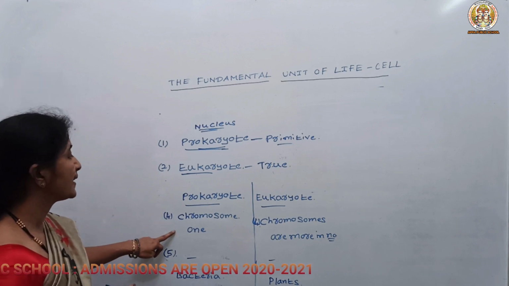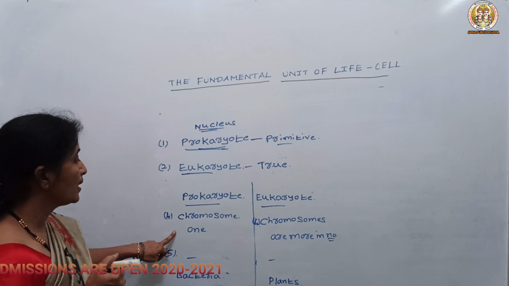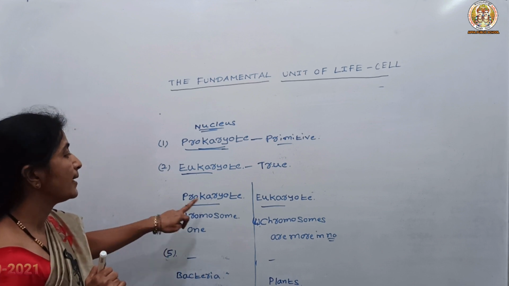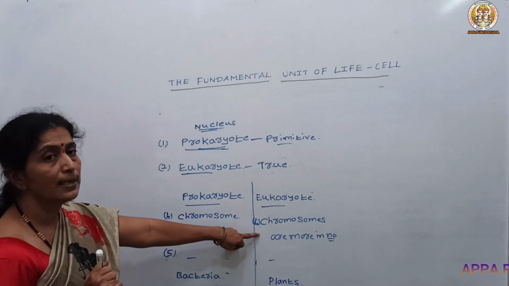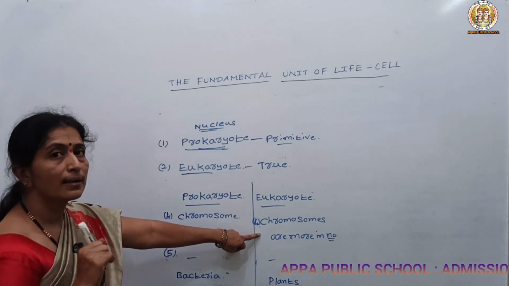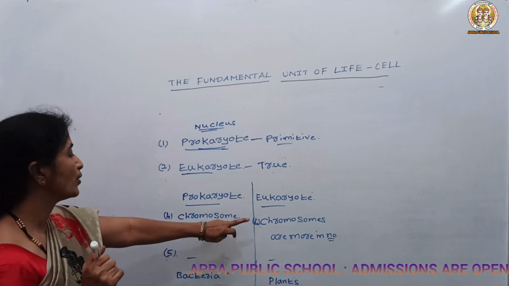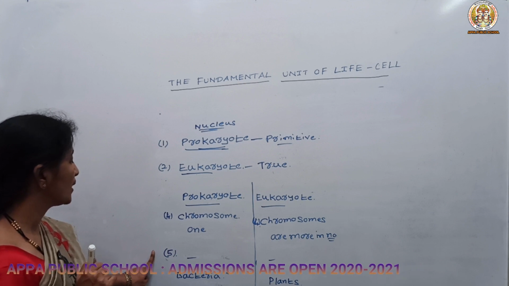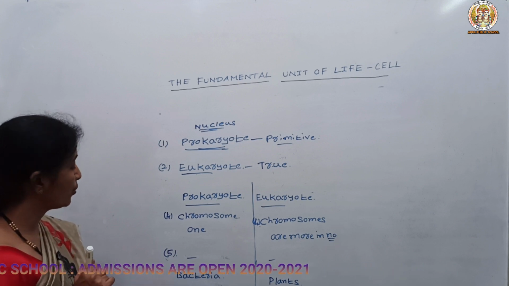And you can see a single chromosome in a prokaryotic cell, but in eukaryote you can see more than one chromosome. The examples for prokaryotes are bacteria and protozoa.